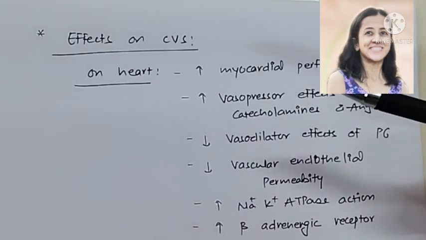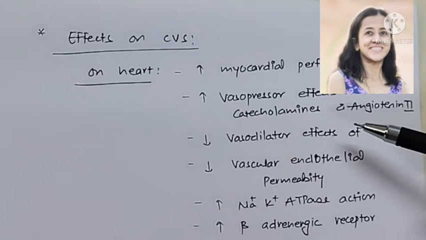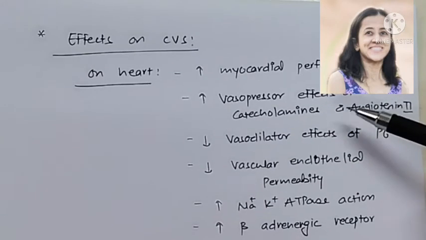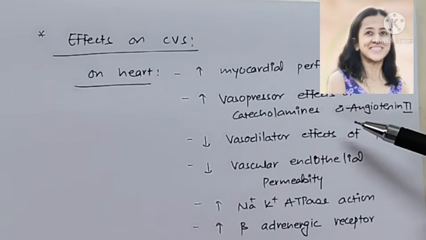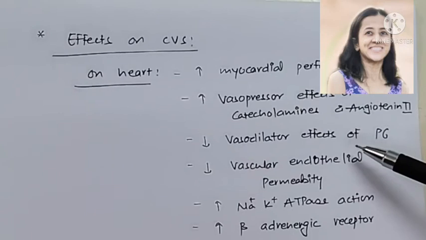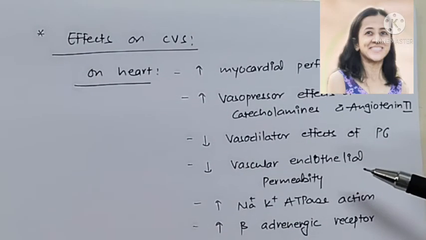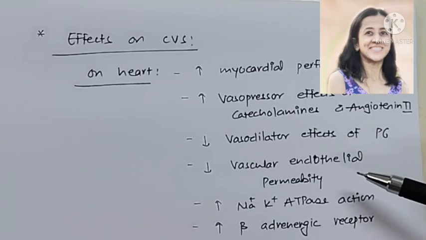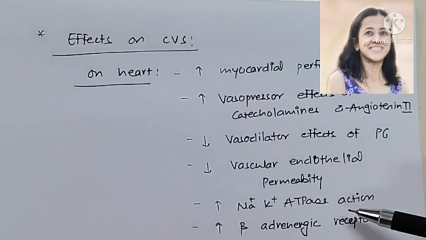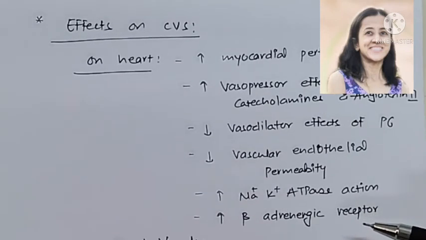Actions on cardiovascular system. On the heart, glucocorticoids increase myocardial performance. It increases the vasopressor effect of catecholamines and angiotensin II, decreasing production of vasodilator prostaglandins. So vasodilator effect is reduced. Decrease vascular permeability. And thus it maintains normal blood volume. Also it increases sodium potassium ATPase action and increases beta adrenergic receptors.